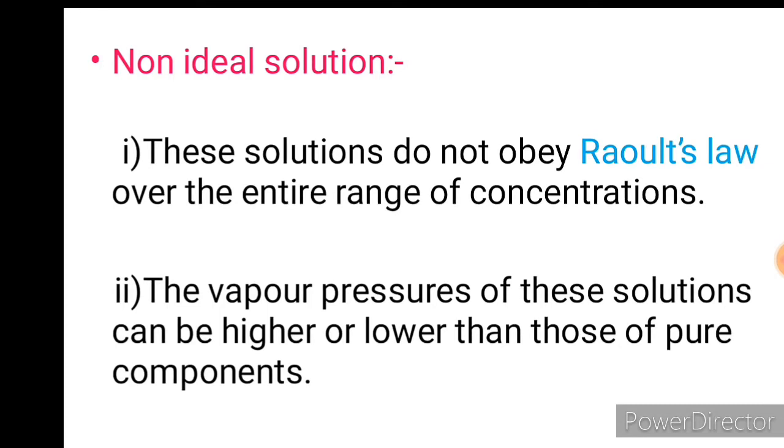If you compare the vapor pressure of the solution with the pure components, solvent and solute, then what we observe when we add solute into the solvent is that vapor pressure increases or decreases. Those solutions that exhibit this behavior are called non-ideal solutions.